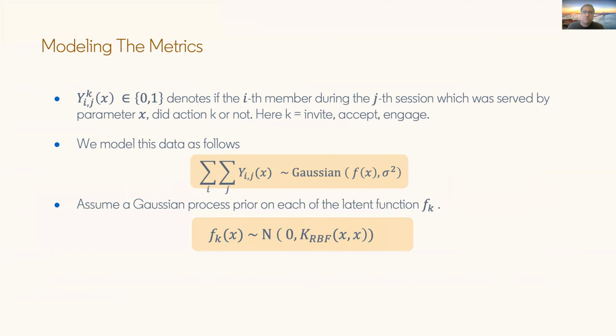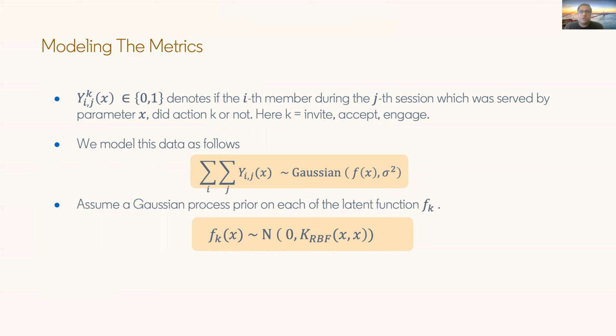And as is the case for modeling the metrics, this is very similar to the feed example we were talking about, where y_ijk is a 0-1 random variable for a member i during the jth session if the member does an action k, where k is basically coming from invite, accept, or engage.